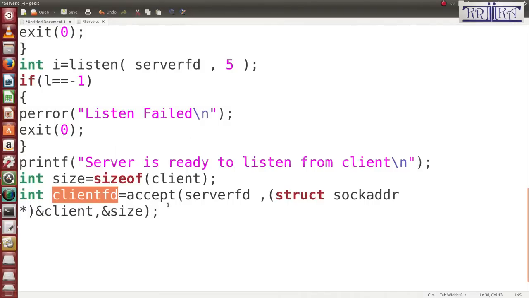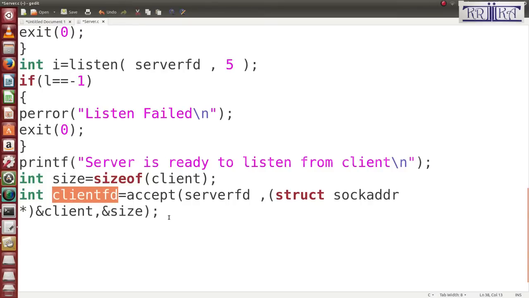This ID is returned by the accept function when anybody tries to connect to the server, and the IP address of the client is stored in the client FD. This information is stored in the client FD. You can further connect to the client by using this ID.